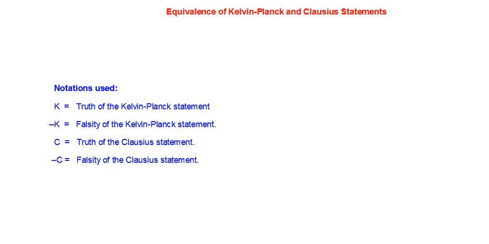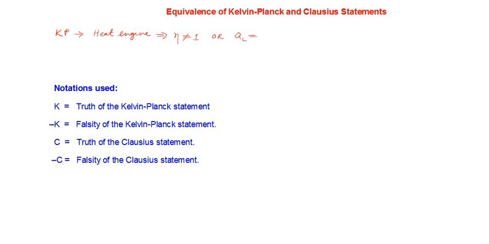QL can never be equal to 0. That was the essence of the Kelvin-Planck statement. So the Kelvin-Planck statement was related to the limitation of a heat engine, and it was summarized as eta not equal to 1, or QL not equal to 0.